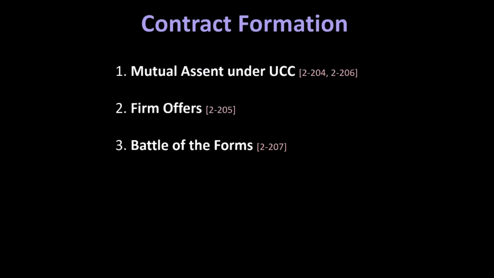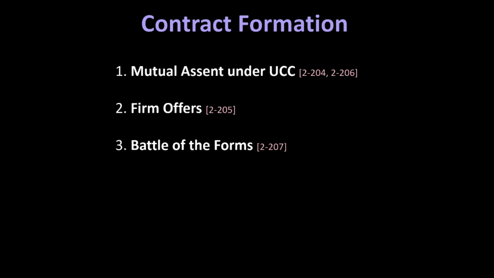We'll do so by focusing in on three topics. First, we'll discuss mutual assent under the UCC. Then we'll look at the UCC's firm offer rule, which allows merchants to make irrevocable offers. And then we'll finish by looking at the dreaded Battle of the Forms provision of the UCC Article 2, Section 207. So how is a contract for the sale of goods formed under Article 2?